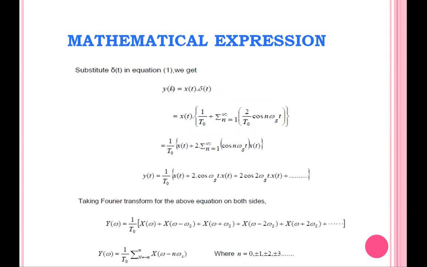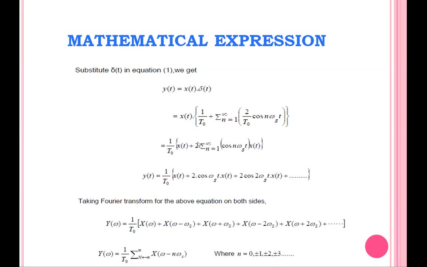The sampled signal y(t) can be written as x(t) into δ(t). Here 1 by T naught is common, so you take 1 by T naught as common, and x(t) is given internally. So x(t) plus 2 into summation n equal to 1 to infinity cos n ωs t into x(t). So this is the sampled signal.